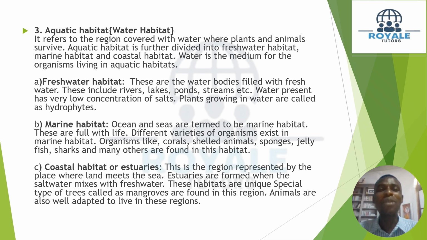Now, the aquatic habitat is very broad, very large. It can be divided into the freshwater habitat, the marine habitat, and what we call the coastal habitat, or the estuaries. Water is the major medium for organisms to survive in the aquatic habitat. Let's take the three major types of subhabitat we have in the aquatic space.